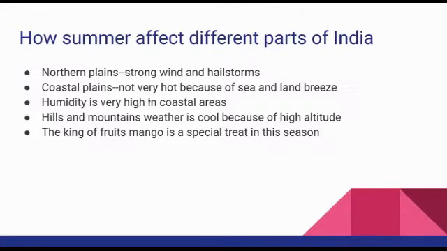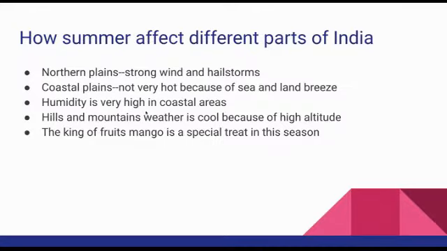And in the coastal plains, it is not very hot because of sea and land breeze. What is the speciality of the coastal plain? It is near the sea. So normally what will the climate be in the coastal plain? Even in summertime it is not too hot, not too cold. How does that happen? We already studied it: because of the sea breeze and land breeze, we are not getting too much heat in the coastal plains.